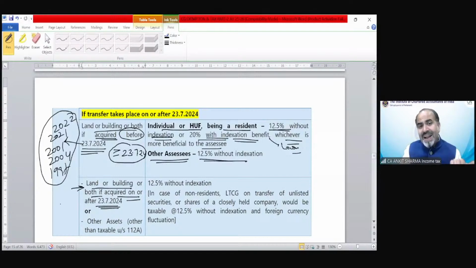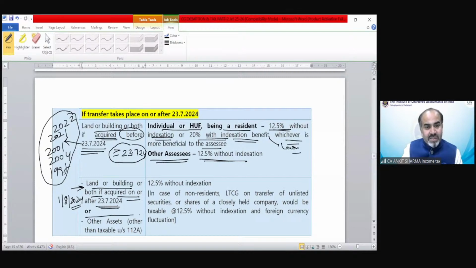But if there is any land and building which has been purchased on or after 23rd of July, suppose we purchase a land and building on 1st August 2024 and transfer it on or after this date, then the indexation advantage is not there. So this indexation advantage is only for those long-term capital assets, land and building, which have been purchased or acquired before 23rd of July, but transferred on or after 23rd of July.